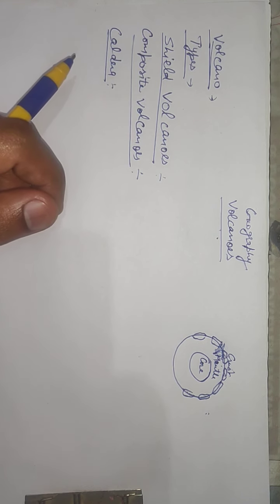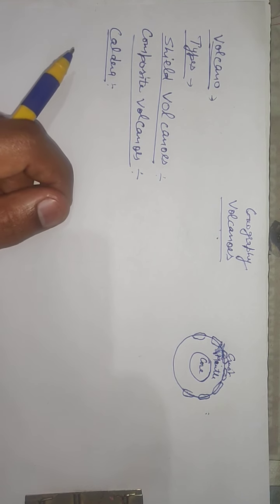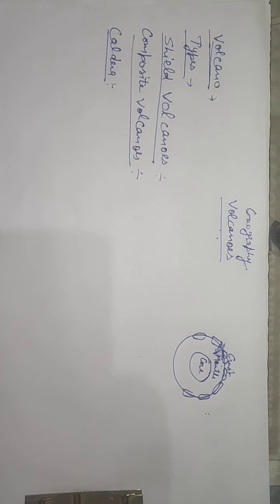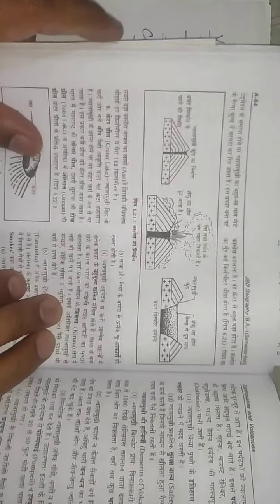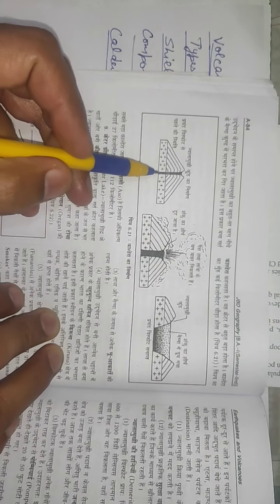The collapsed depressions are called calderas. I will show you, these all are calderas.